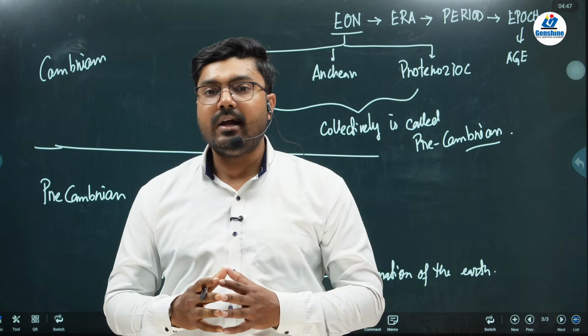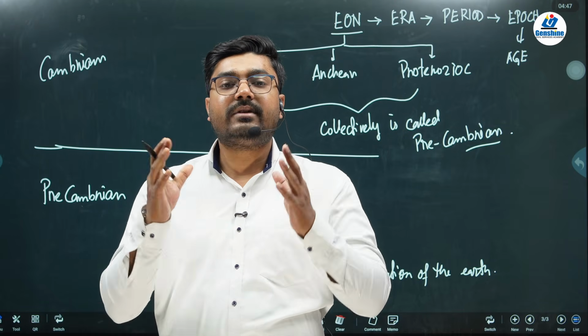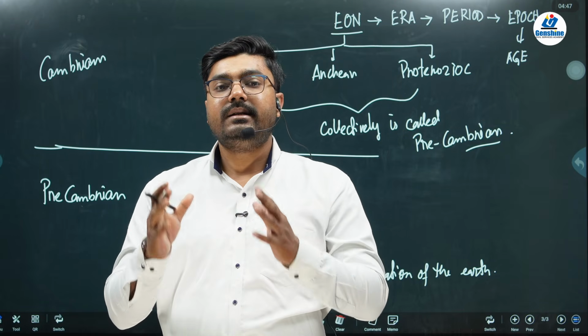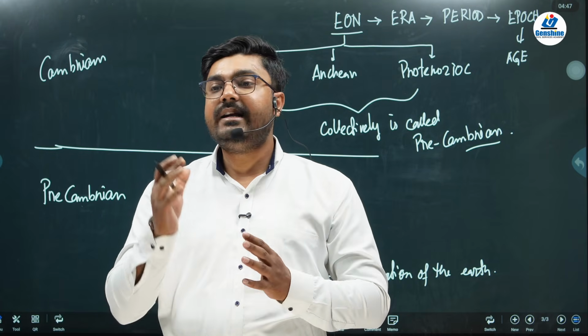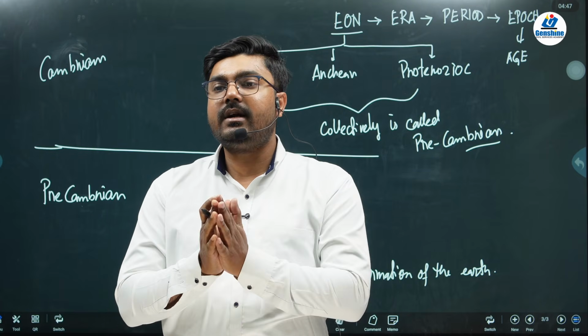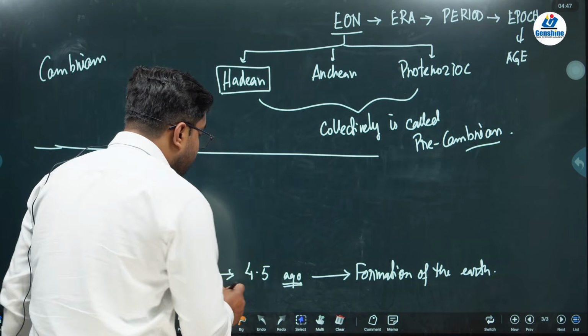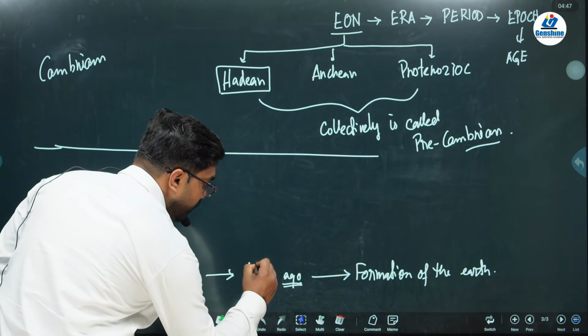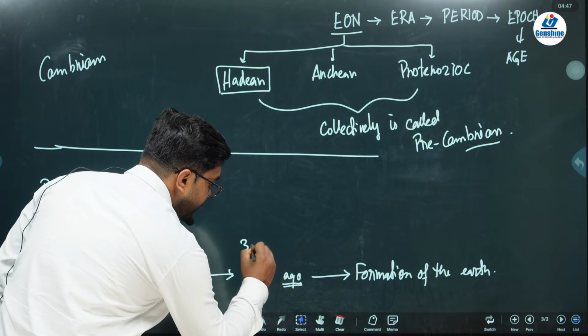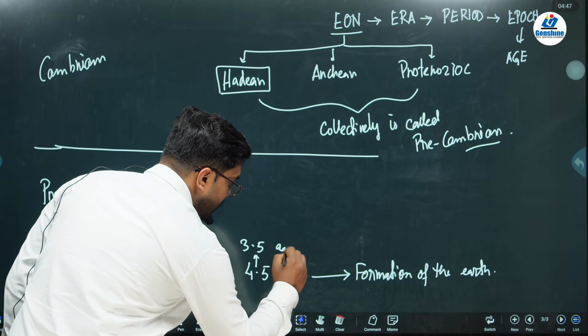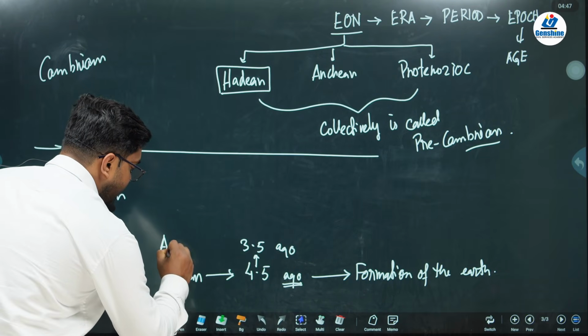It was very hot and a lot of gases were released from the interior of the earth. There was no question of living organisms during this time period. Next, if you come from 4.5 to 3.5 billion years ago, you'll find the Archean Eon.